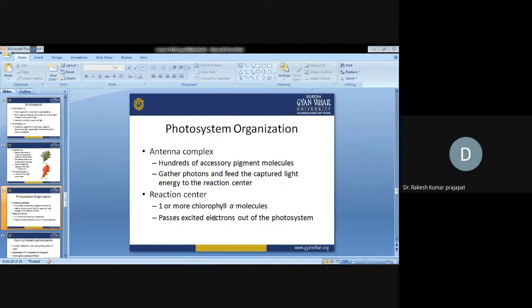Photosystem organization. Antennae complex: hundreds of accessory pigments are present which gather photons and feed the captured light energy into the reaction center. The reaction center contains one or more chlorophyll a and passes the excited electron out of the photosystem.